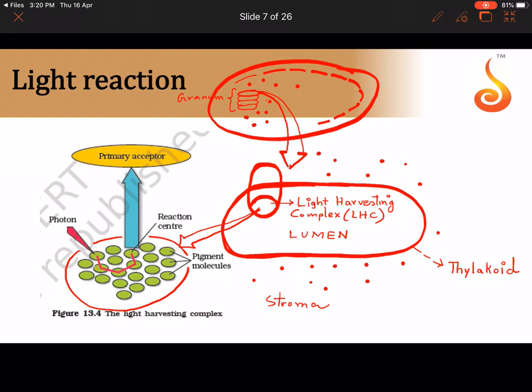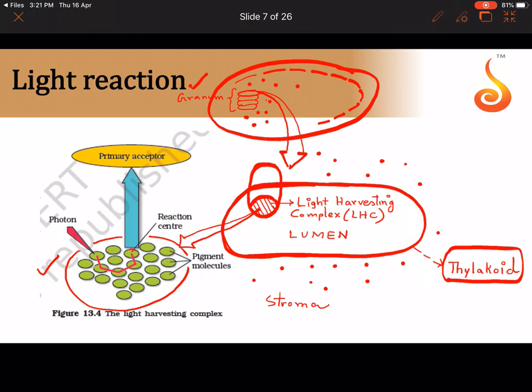What is present in the light harvesting complex? Until now you understood that the light harvesting complex is a very integral component of the membrane of the thylakoid. We first took the chloroplast. In that we took a stack called the granum. In that I took one single membranous disc. What is that single membranous disc called? It is called the thylakoid. In the membrane of the thylakoid, I told you that I have taken a complex. Let me shade this circular area. This shaded circular area in this complex is called the light harvesting complex, which is magnified over here.